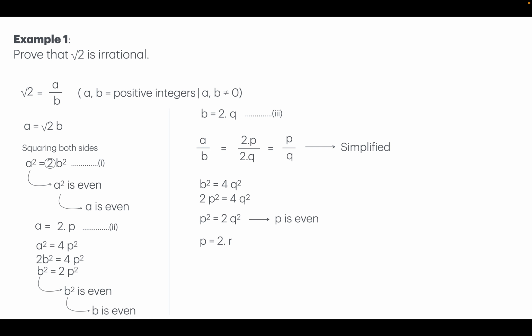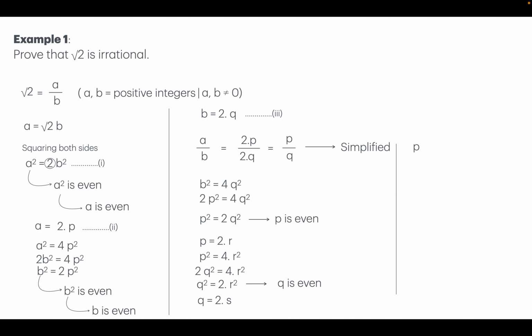Let's say that number is r, and let's square this expression on both the sides. So it is going to be p square equals 4 times r square, and p square, you know, from here is 2 times q square, so q square is going to be 2 times r square. That means q is even, and if q is even, then I can write q as 2 times some other number, and that other number is, let's say, s here.